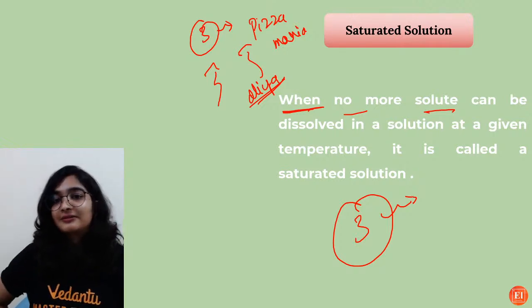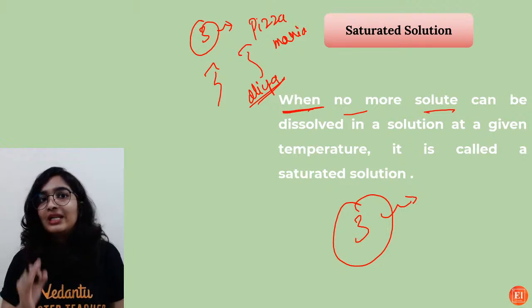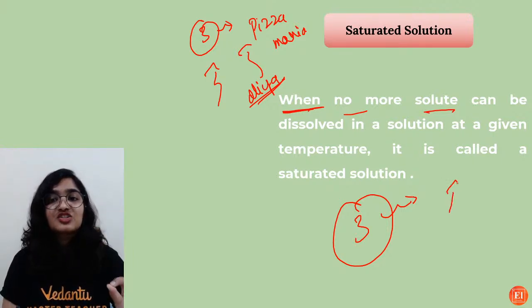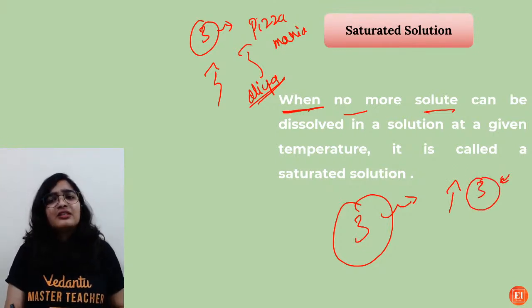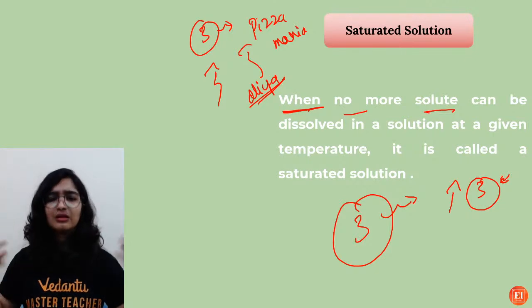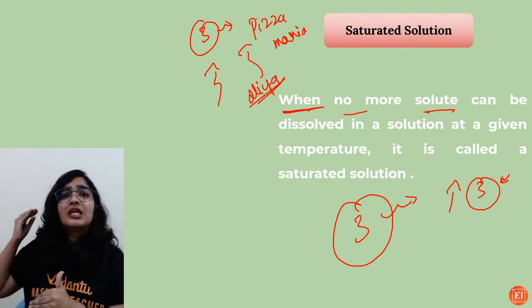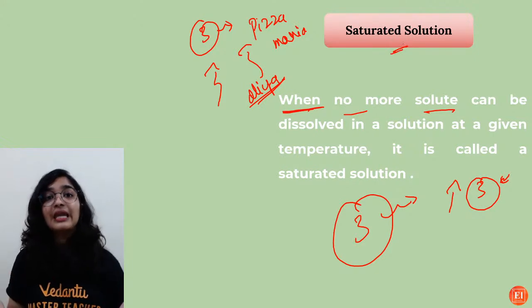Then I'll go to Naitik. Hey, you're my student, right? Come on, I'll treat you a pizza. Will he be able to eat it? No, because he has reached his capacity. The maximum number of pizzas he can eat is 3. After that, no matter, you just keep the pizzas in front of him, he won't be able to eat it because he has reached his capacity. Even in case of solution, it's the same.